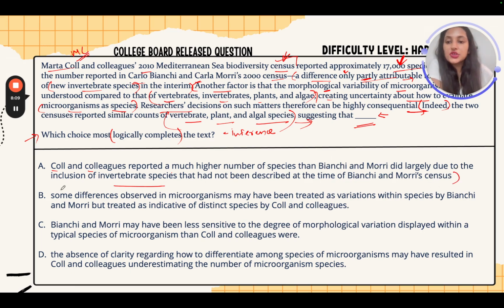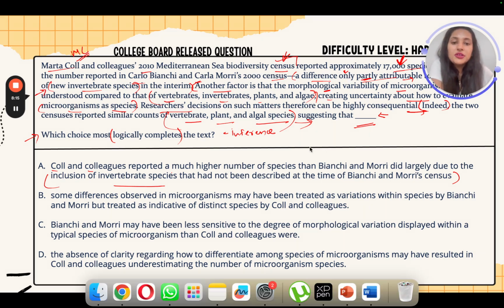So this particular bit is hinting towards the new invertebrate species, right? But remember what the text said. The text explicitly states that the difference in species counts is only partly attributable to the description of new invertebrate species. So that's a very small part, right? Only partly attributable to this new invertebrate species.